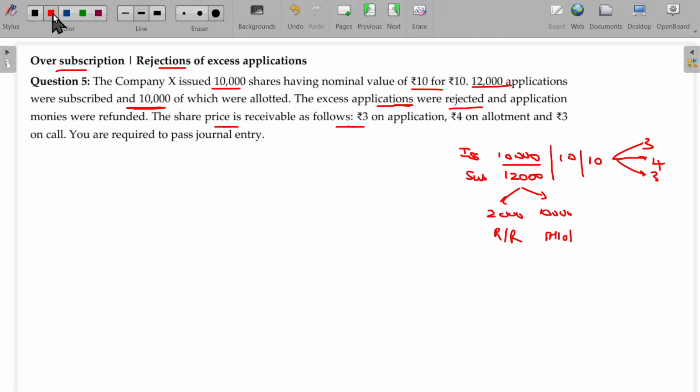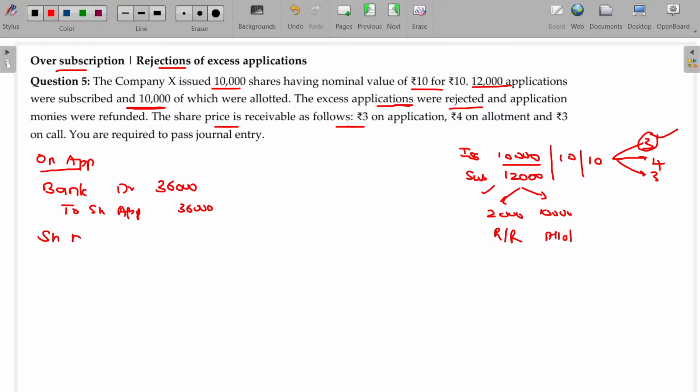Let's start with one after one. So first we'll start with this one. On application, bank account debit to share capital. How much do we collect now? We collect for 12,000 applications at the rate of rupees 3 each. So 36,000 rupees we collect. Now, bank account debit to share application. This share application money is transferred to share capital. So share application account debit to share capital.